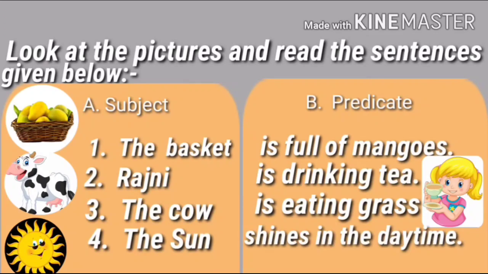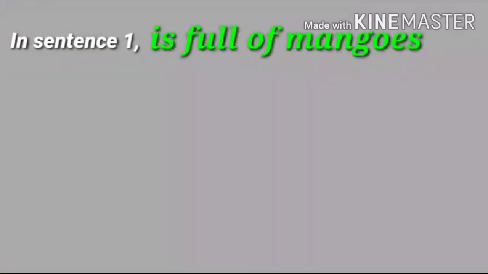Now students, what do you notice in this given set of sentences? Read the first sentence. The basket is full of mangoes.